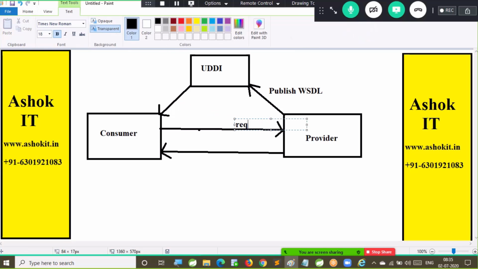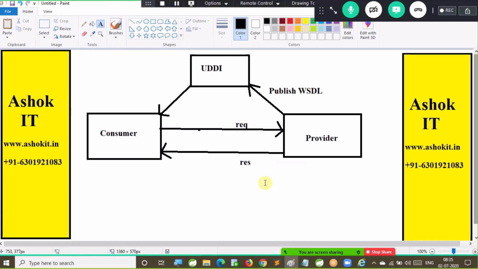This is called request and this is called response. Now tell me, who will send a request and who will send the response? Consumer will send the request, provider will send the response.